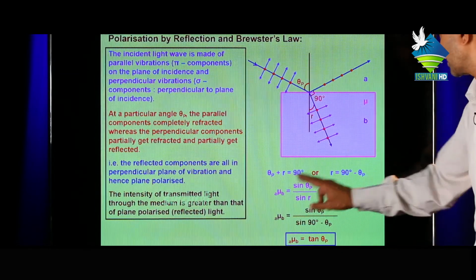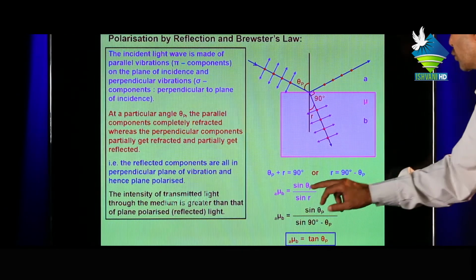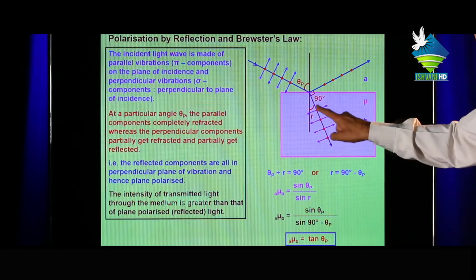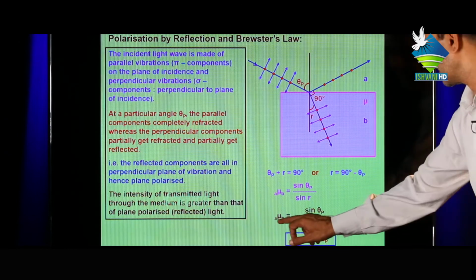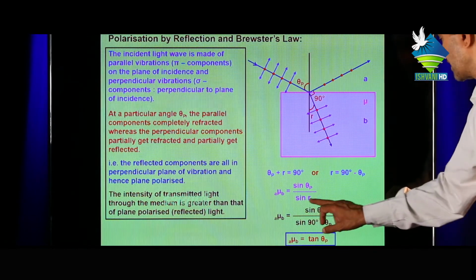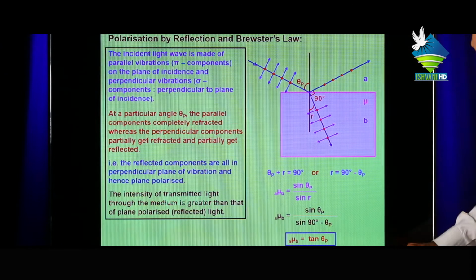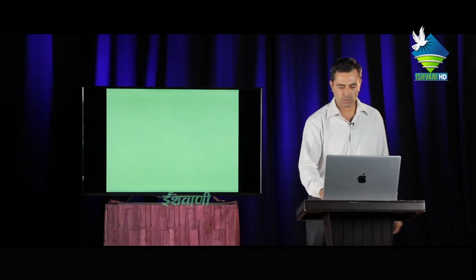Then the refractive index of B with respect to A equal to sin i upon sin r, which is sin theta p upon sin theta r. Then A mu B equal to sin theta p upon sin of 90 minus theta p, or A mu B equal to tan theta p. This is Brewster's law.